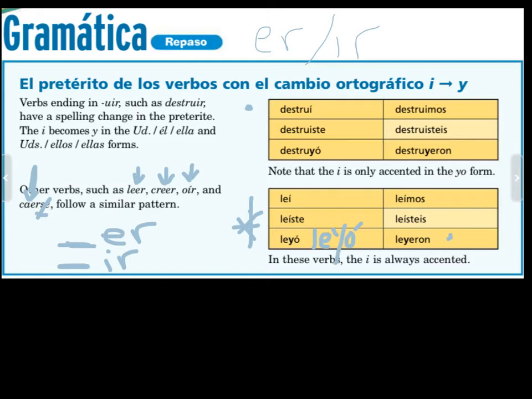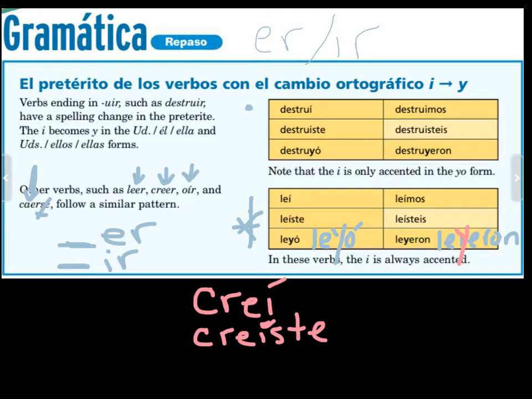And over here, the ending would have been ieron, L-E-I-E-R-O-N. But then again, we have E-I-E, three vowels in a row. We don't want that, so we change our I to a Y, and we're left with leyeron. Okay? So if we're looking at another verb, such as creer, in yo form, regular I as an ending, with the tilde, of course. Creíste, normal, except we have the extra tilde, okay?